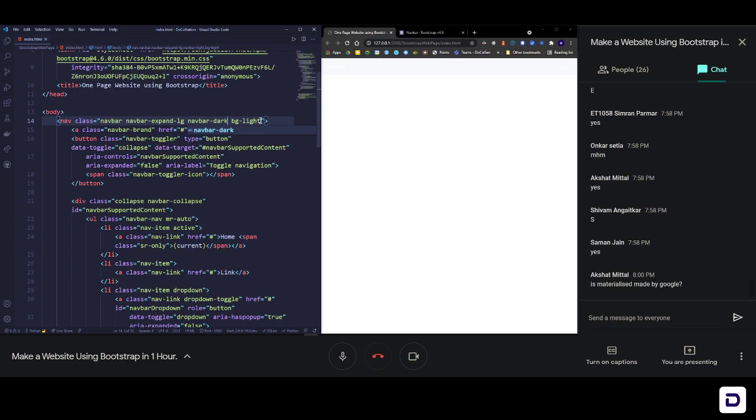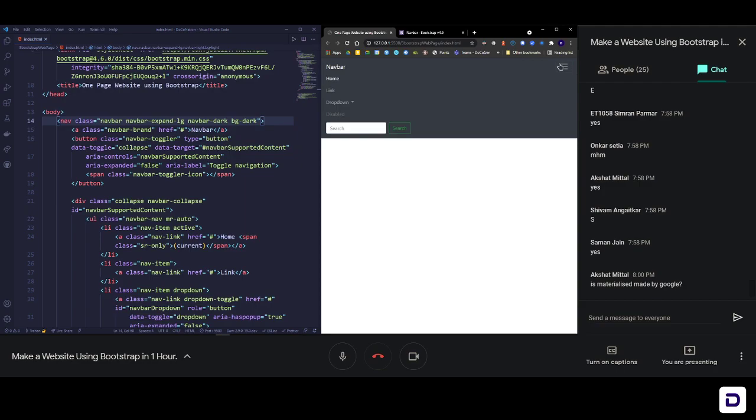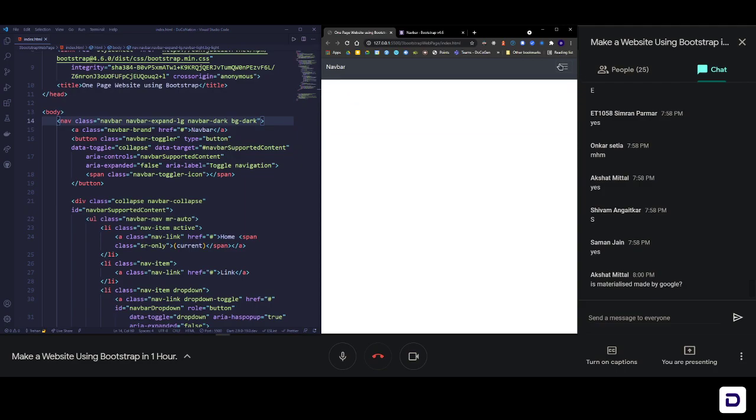So let's do that. Here you can see that BG is light. BG is short for background. So instead of light, let us make it dark. BG dark. And now you can see that we have a dark theme navbar. Just like that. No CSS so far. Just a bunch of classes that we are changing.